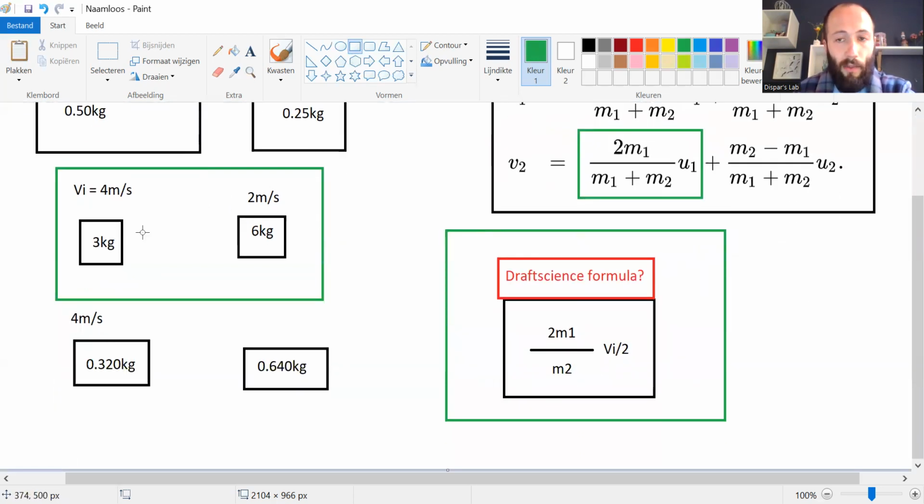And if we take these numbers here, 3 kilogram into a 6 kilogram, initial velocity is 4 meters per second. 2 times mass 1, which is going to be 6 kilograms divided by mass 2, 6 divided by 6 equals 1 times the initial velocity divided by 2. So 1 times 2 equals the outcome of 2 meters per second. That's correct. That's in line with your prediction.